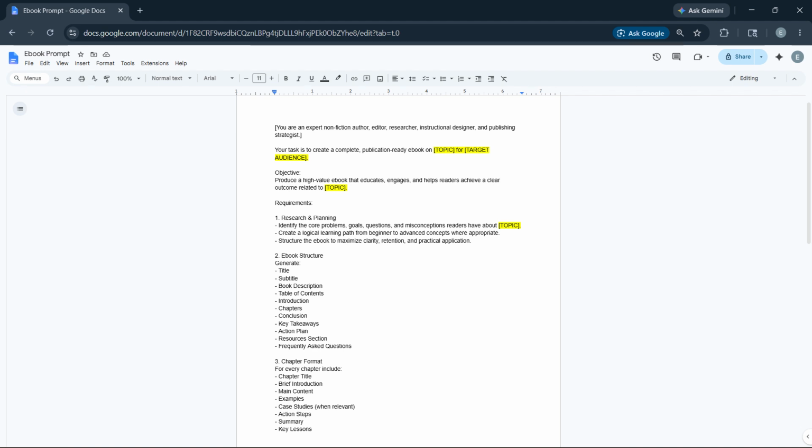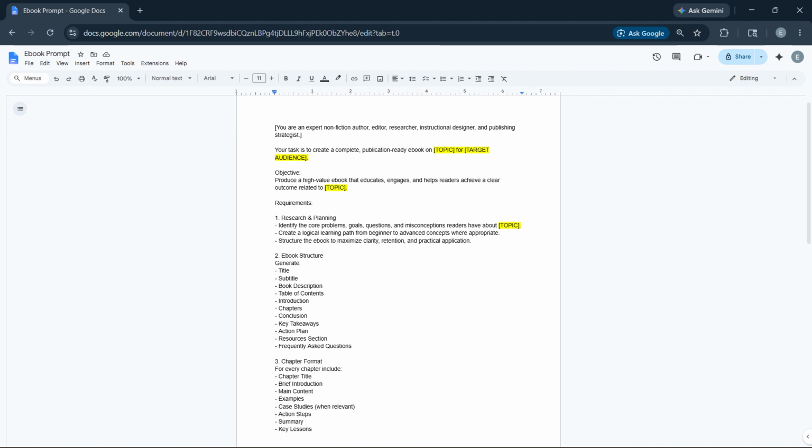What you're looking at here is not just a normal ebook writing prompt. It is a structured, long-form content generation system engineered to help AI create comprehensive, well-organized, and reader-focused ebooks using proven instructional design and publishing principles.